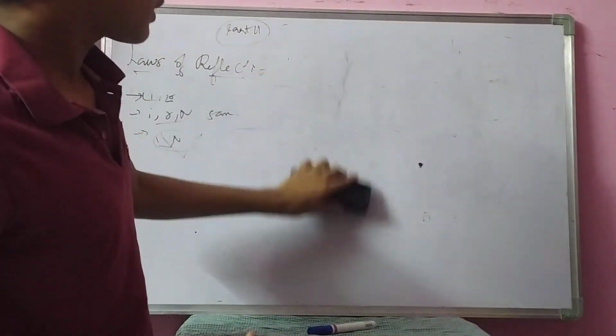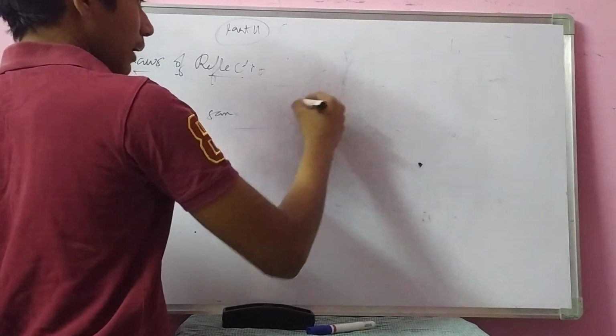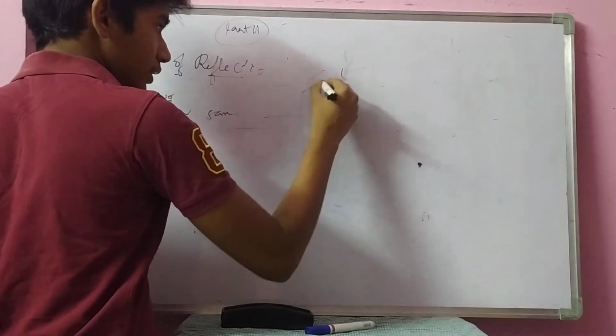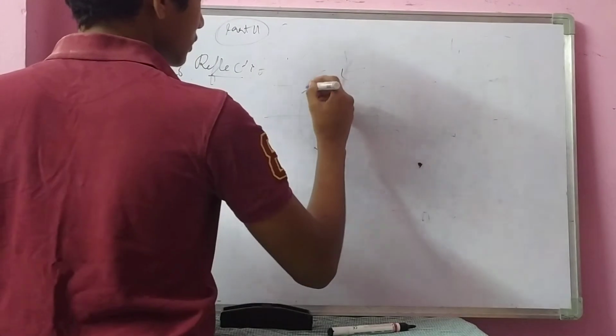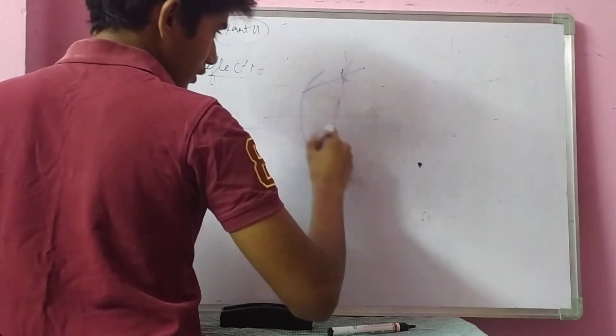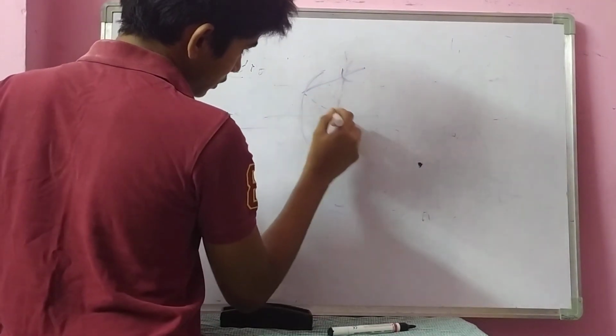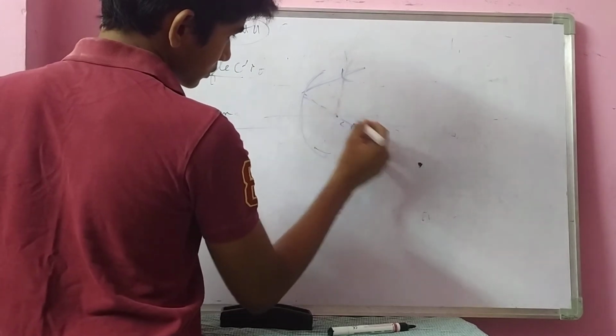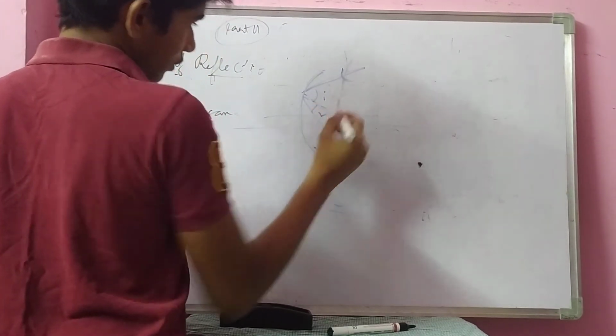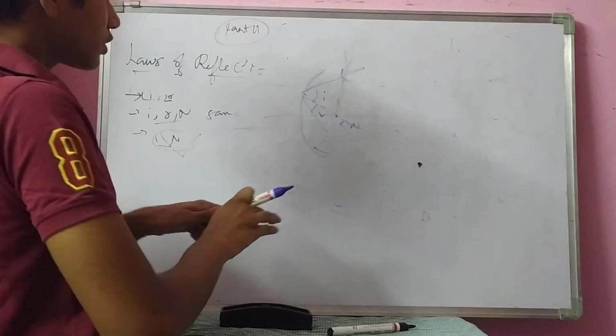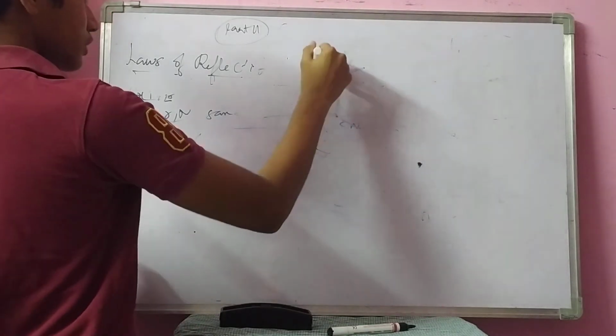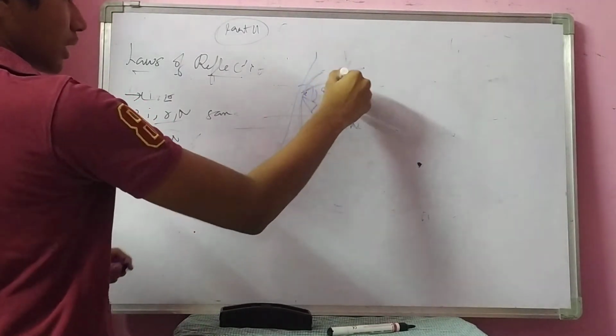We do not always require the tangent. See, I am simply joining the point of incidence and the center of curvature. This is only the normal. This is the angle of incidence, this is the angle of reflection. Right? Yes or no? At the point of incidence, there only we are drawing the tangent, so this is 90 degrees.